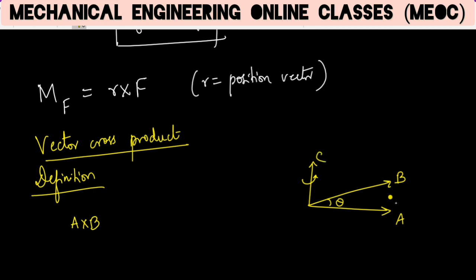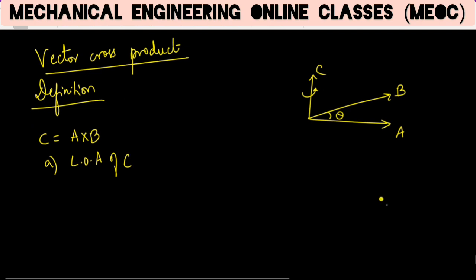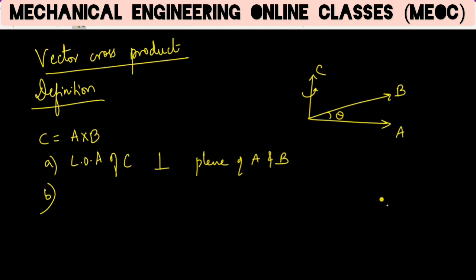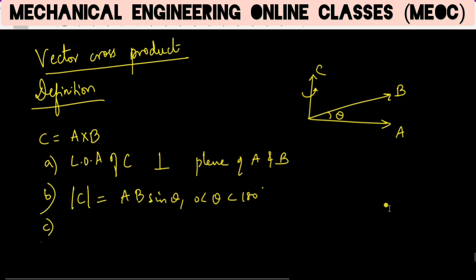The first condition is that the line of action of C, which is the cross product of A and B, will be perpendicular to the plane containing A and B. The second condition is that the magnitude of C can be given as AB sin theta, when theta is between 0 and 180 degrees.